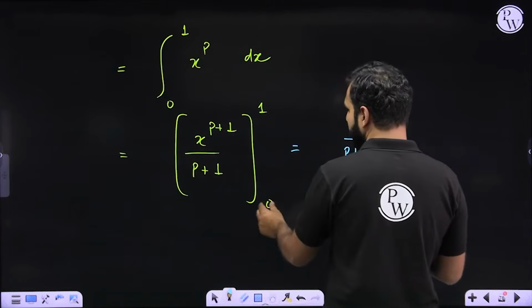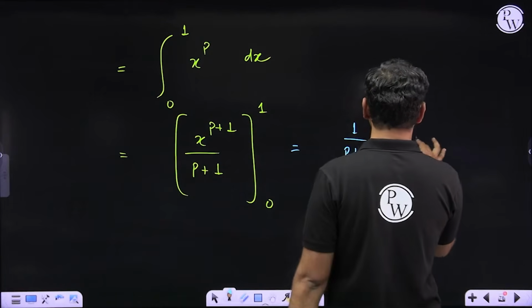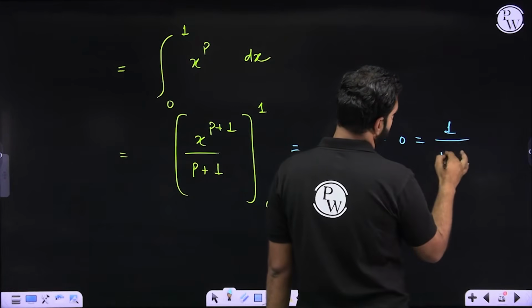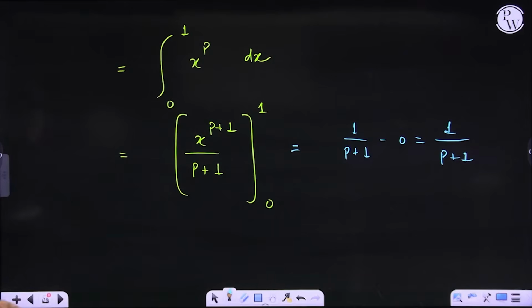And when you replace 0 here, 0 to the power anything by something constant will be 0. So the final answer is 1 upon p plus 1. Did you get that result? Did you understand it? Were you able to make complete sense out of it?